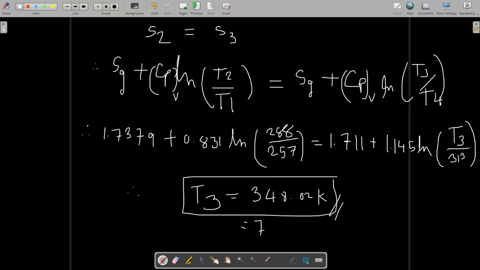Okay, it is 75.02 degrees Celsius. So this is the answer of T3. So we have found out all the temperatures. Now the last step is to find out the enthalpy at all the points. So we will start from 1.